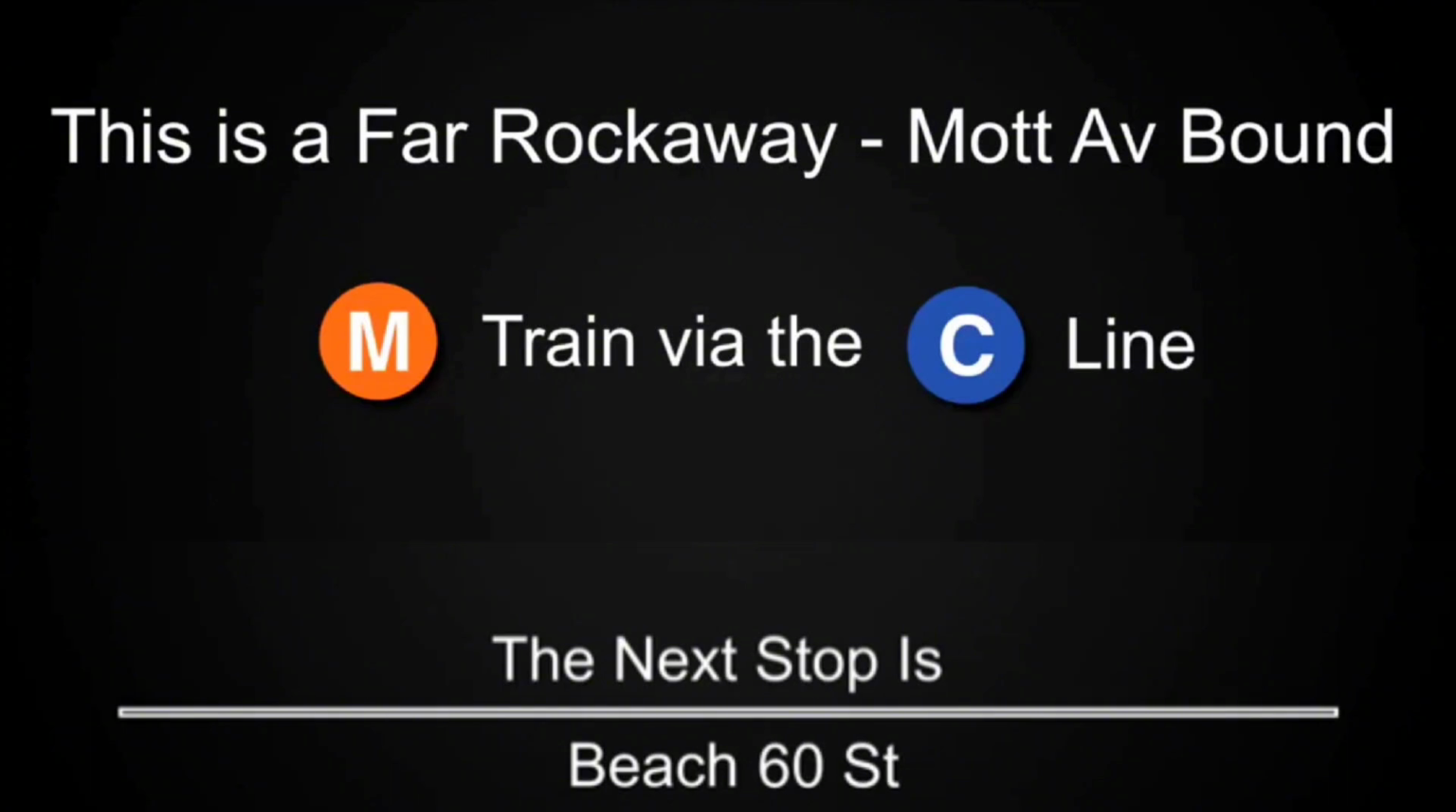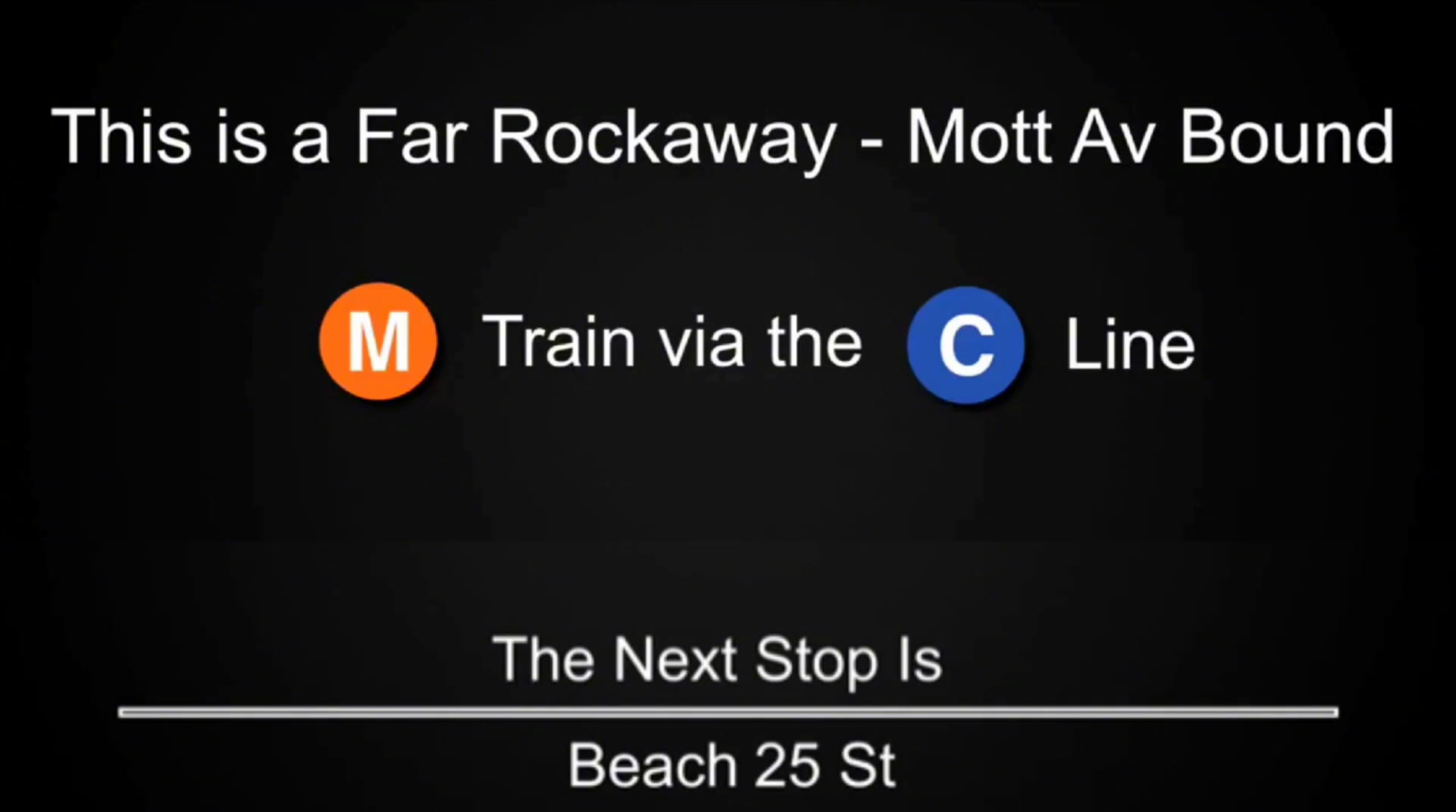This is a Far Rockaway-Mott Avenue bound M train via the C line. The next stop is Beach 60th Street. This is a Far Rockaway-Mott Avenue bound M train via the C line. The next stop is Beach 44th Street. This is a Far Rockaway-Mott Avenue bound M train via the C line. The next stop is Beach 36th Street.